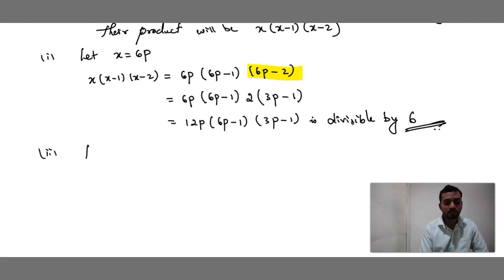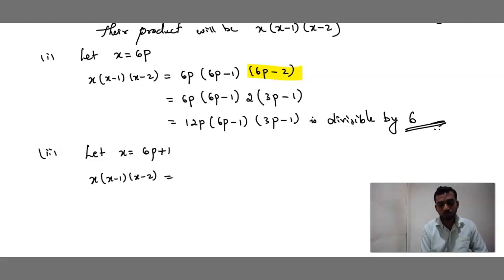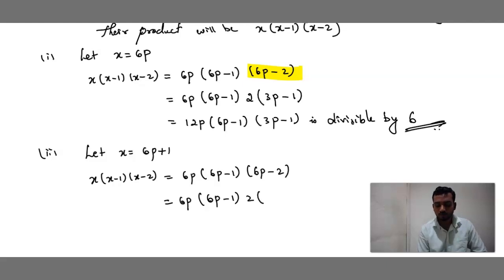One more case, let x is equal to 6p plus 1, the next positive integer. So what happens? x into x minus 1 into x minus 2 is equal to, what is x? 6p. x minus 1, 6p minus 1, x minus 2, x is 6p minus 2. Similarly 6p into 6p minus 1, 2 common. Are you getting, children?